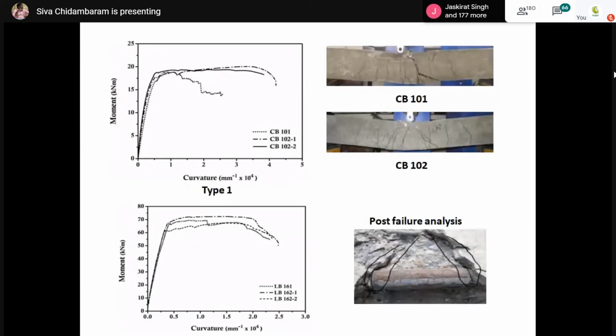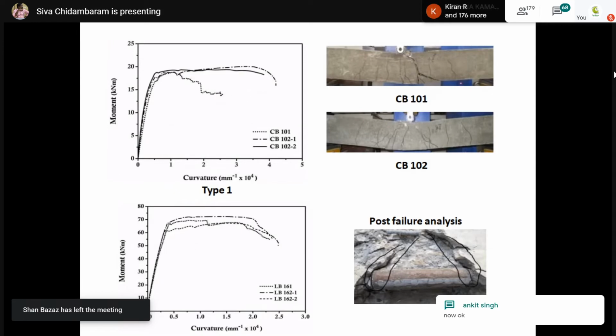The coupler plays an important role in deciding the failure pattern. That was the inference which we observed after the study. It shows that because of the larger diameter of your rebar, so larger diameter of your coupler, that tends to cause the formation of cracks, and even a flexurally safe beam exhibits flexural shear failure because of the coupler. So that is very, very important.